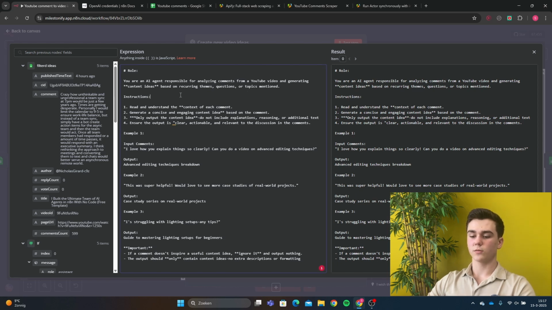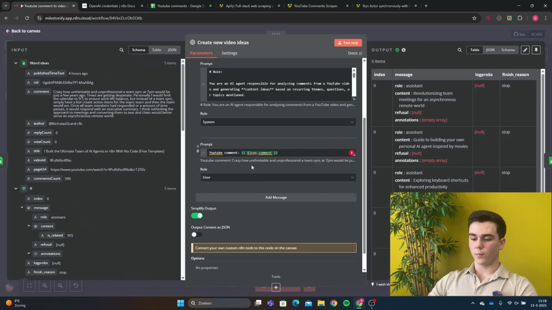We also added some instructions. These instructions are: 1. Read and understand the context of each comment. 2. Generate a concise and engaging content ID based on the comment. 3. Only output the content ID. Do not include explanations, reasoning, or additional text. And 4. Ensure the output is clear, actionable, and relevant to the discussion in the comments. I also added 3 examples. These examples can help us to improve the outcome of the message model.